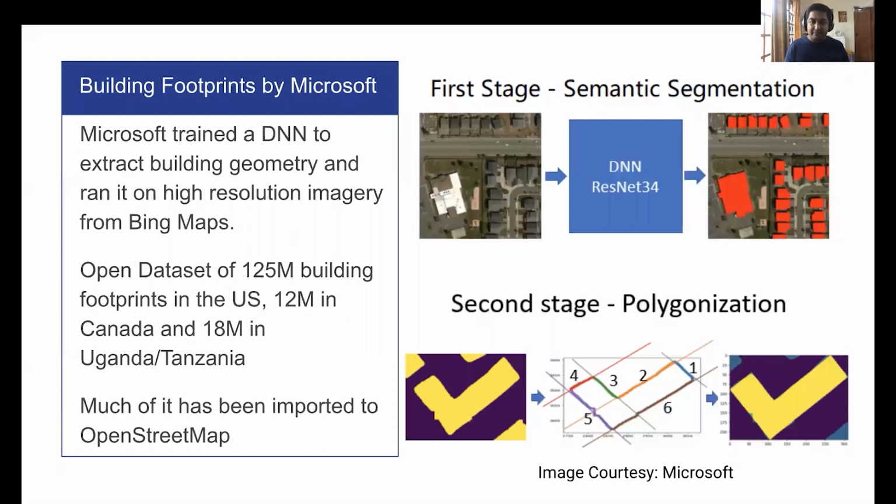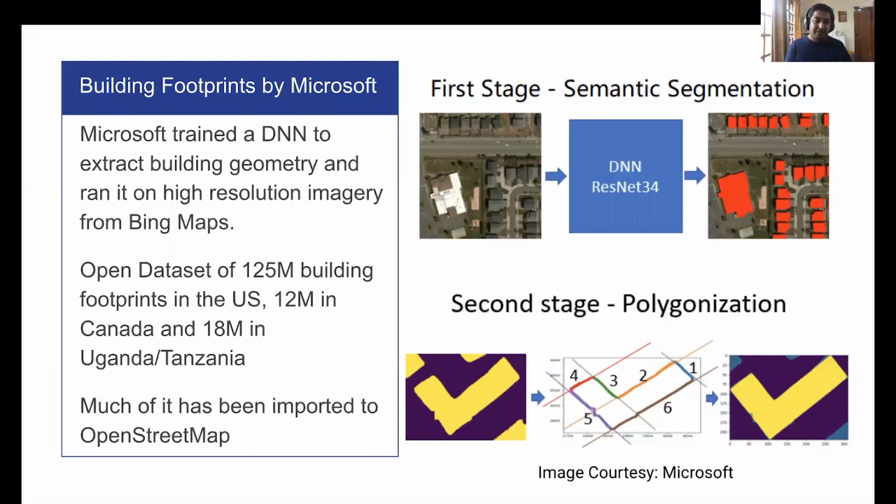And in the second step, you need to clean that up. The way you clean this up is by providing some constraints, such as, say, in a building, an edge has to be a minimum of, say, 3 meters. So smaller edges have to be eliminated. And the successive edges, if you go from edge 1 to 2, the angle is likely to be 90 degrees. So if you put such constraints, you get these nice clean polygons out from the imagery.